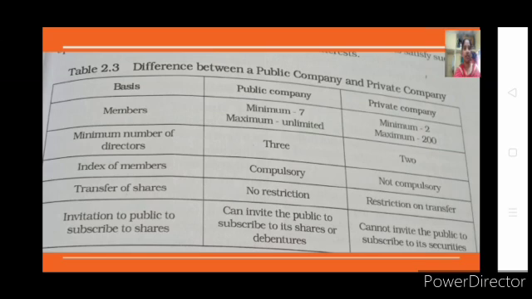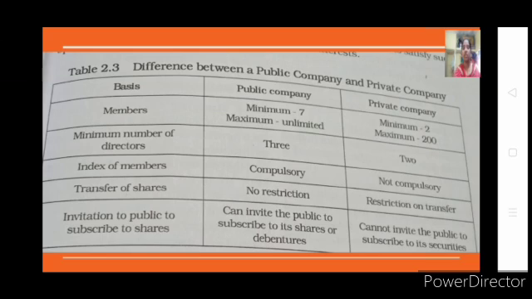Try to understand: you have different columns for public and private company, and here you have the point of difference. If a 2 marks question is asked, like what is a public company, what is a private company, you can write the same. No need to write the difference, but by using the points of difference, you can just write the explanation. So a public company is a company where the minimum number of members will be 7 and maximum, you don't have any limit. But if it is a private company, minimum members should be 2, but maximum is limited to 200.